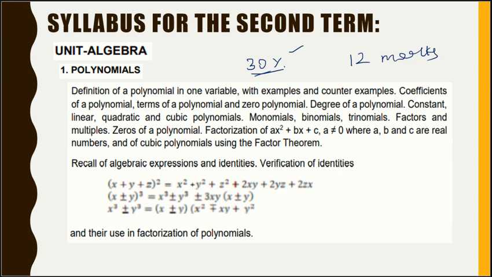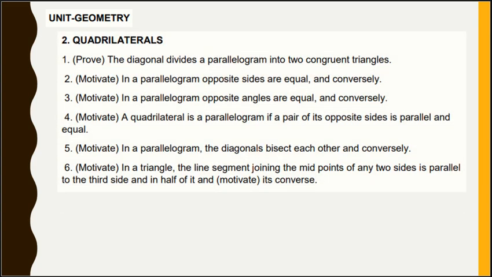Now moving on to the unit called geometry. In this geometry you have leftover chapters after learning lines and angles and triangles. Another chapter called quadrilaterals will come. In these quadrilaterals you need to prove that a diagonal divides a parallelogram into 2 congruent triangles.